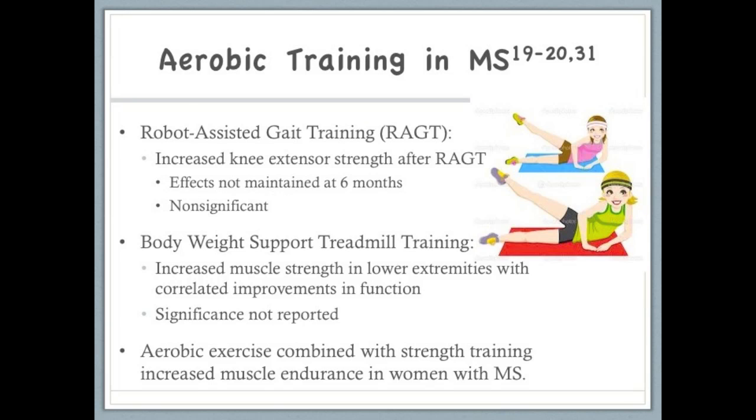Aerobic training is a less common intervention used to improve strength in individuals with MS, but a few studies have identified potential for strength gains using aerobic exercise. Robot-assisted gait training and body weight support treadmill training both improved lower extremity muscle strength, although the effects might not be clinically meaningful. One study found that combined aerobic and strength training increased muscle endurance in women with MS, but not men. Although these studies use strength as secondary or tertiary outcome measures, it seems that gait training might not be as beneficial as strength training to target muscle weakness.